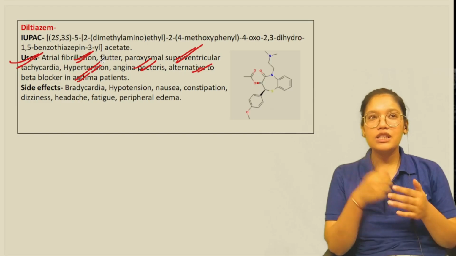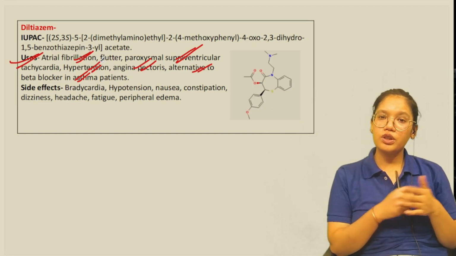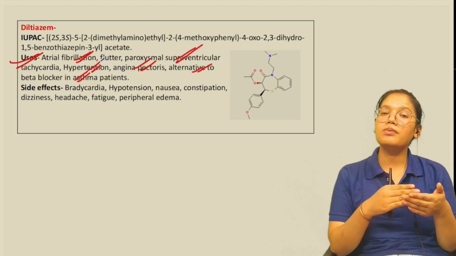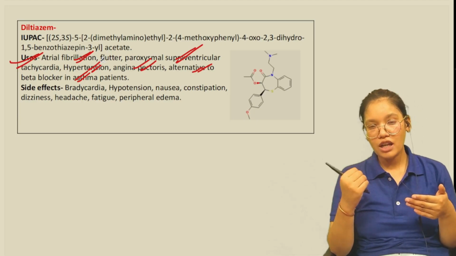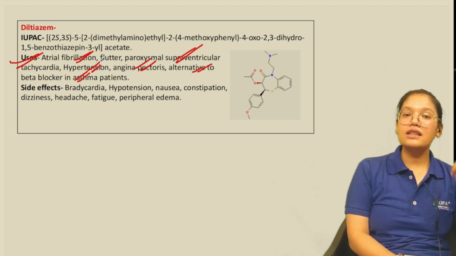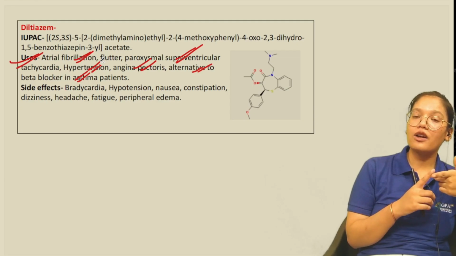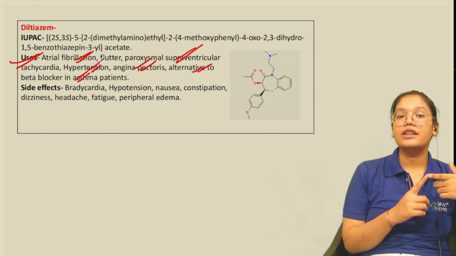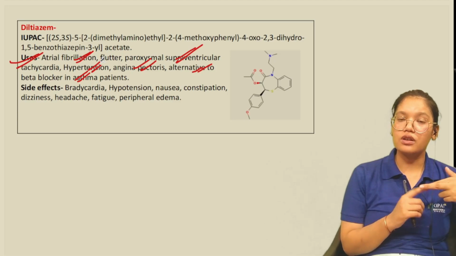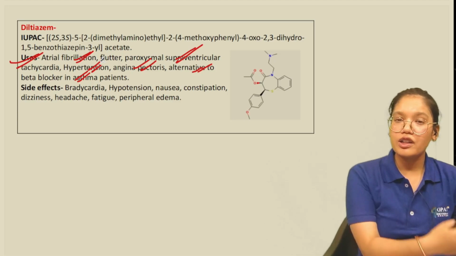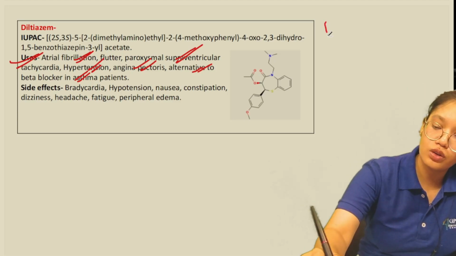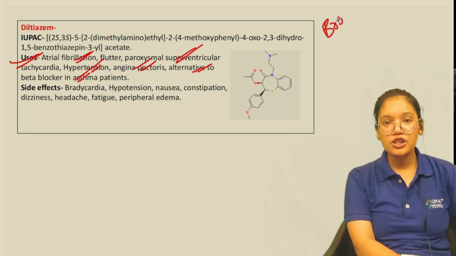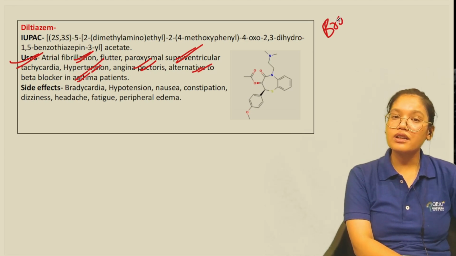Now in the beta blockers, if you remember, I told you that along with acting on beta 1, it also acts on beta 2 due to its non-selective action. As it is blocking the beta 2 receptor, there is bronchoconstriction, and that bronchoconstriction is not favorable for asthma patients. It can worsen their situation.